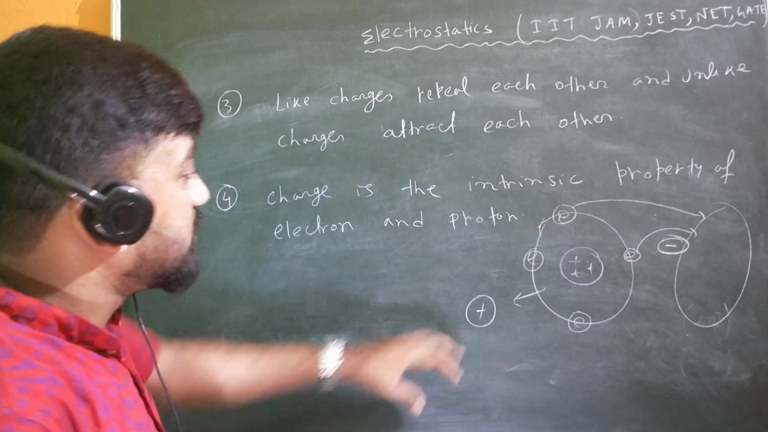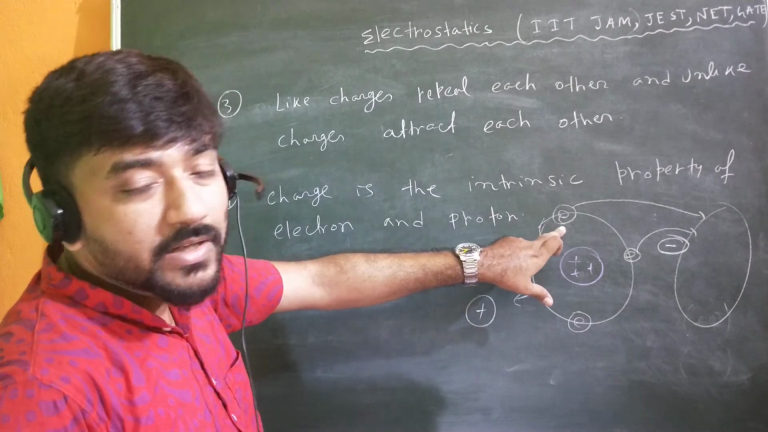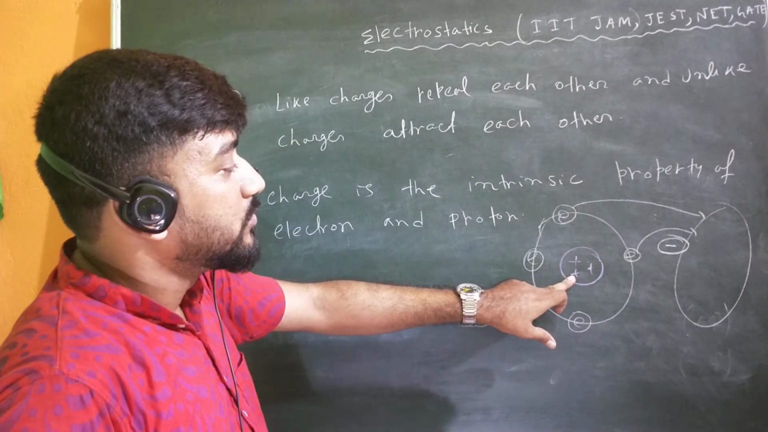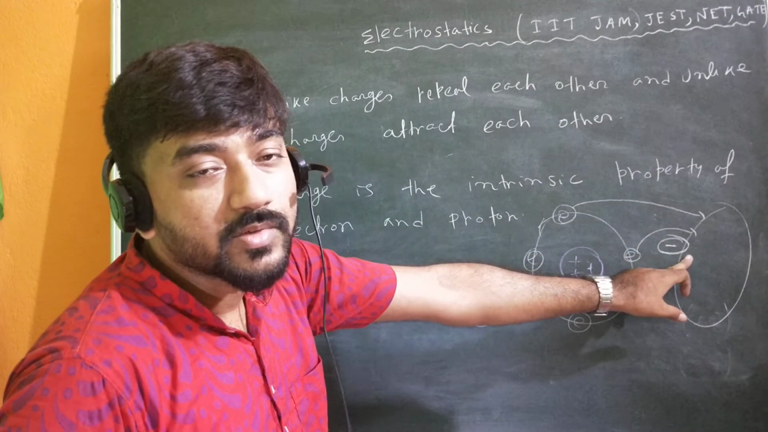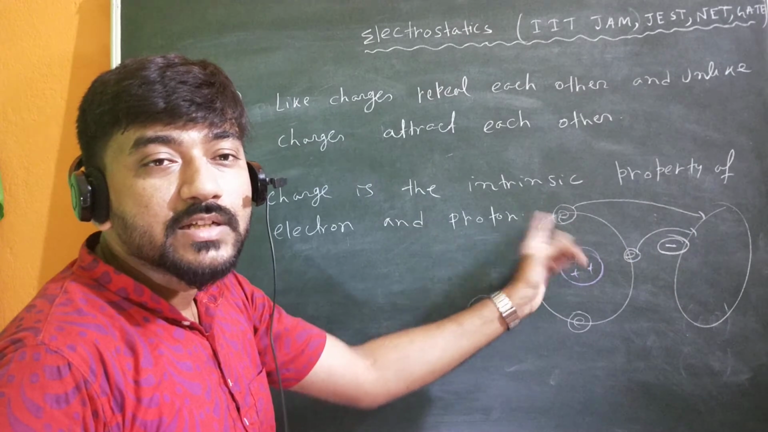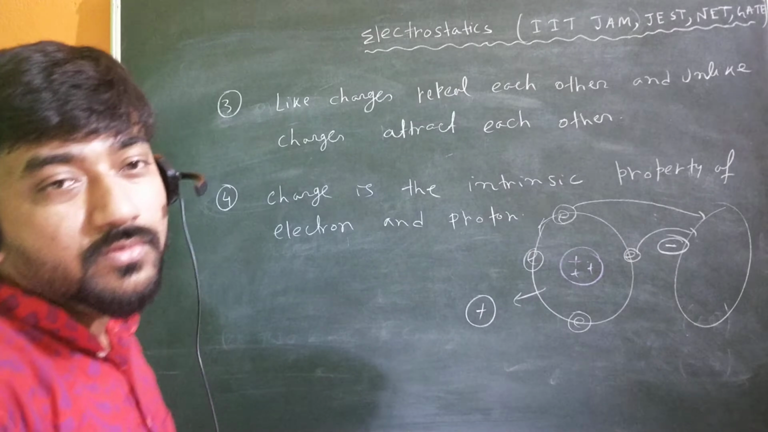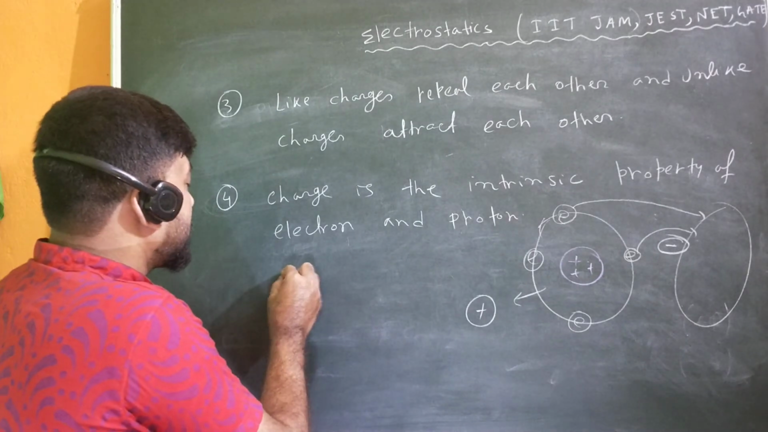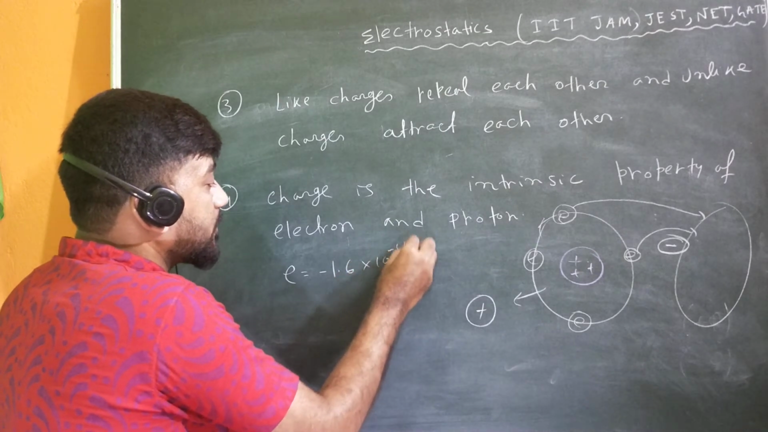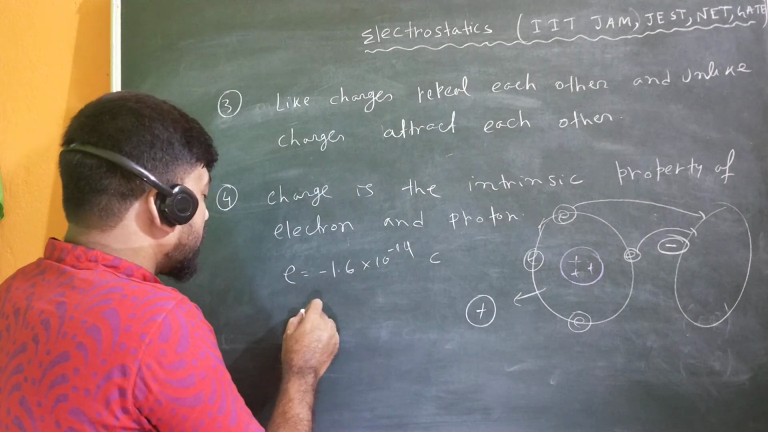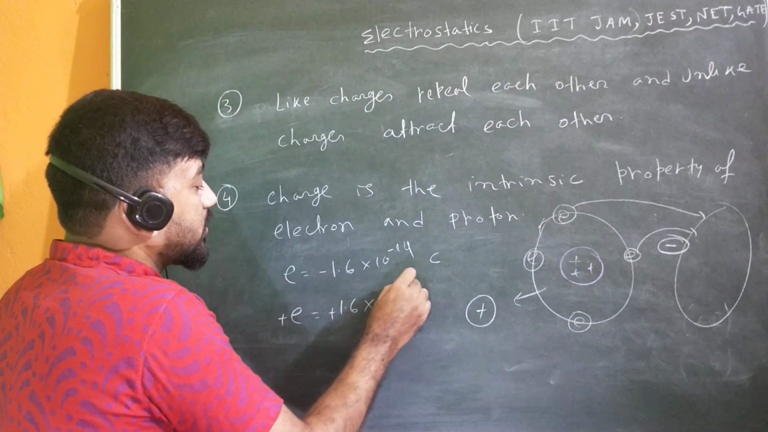So in this situation you can say that charge is an intrinsic property of the electron and the proton also, because if there are excess electrons, it will be negative, and if there is a deficiency of electrons, it will be positive. So positive and negative charge is actually the intrinsic property of electron and proton. We know the electron has charge minus e, that is minus 1.6 into 10 to the power minus 19 coulomb, and the proton has charge plus e, that is plus 1.6 into 10 to the power minus 19 coulomb.